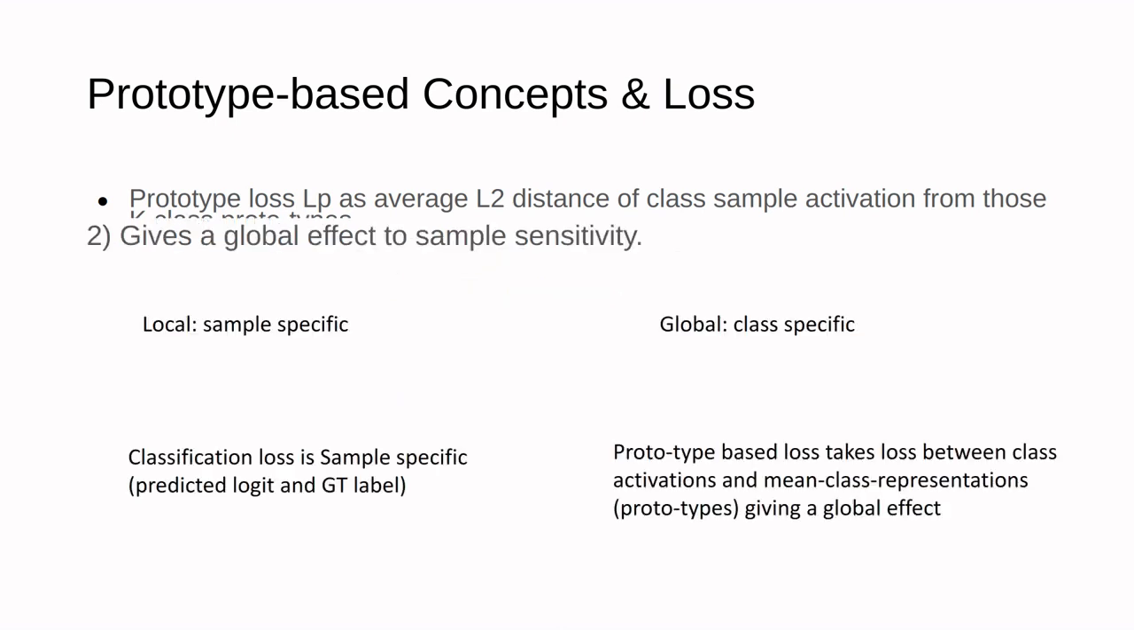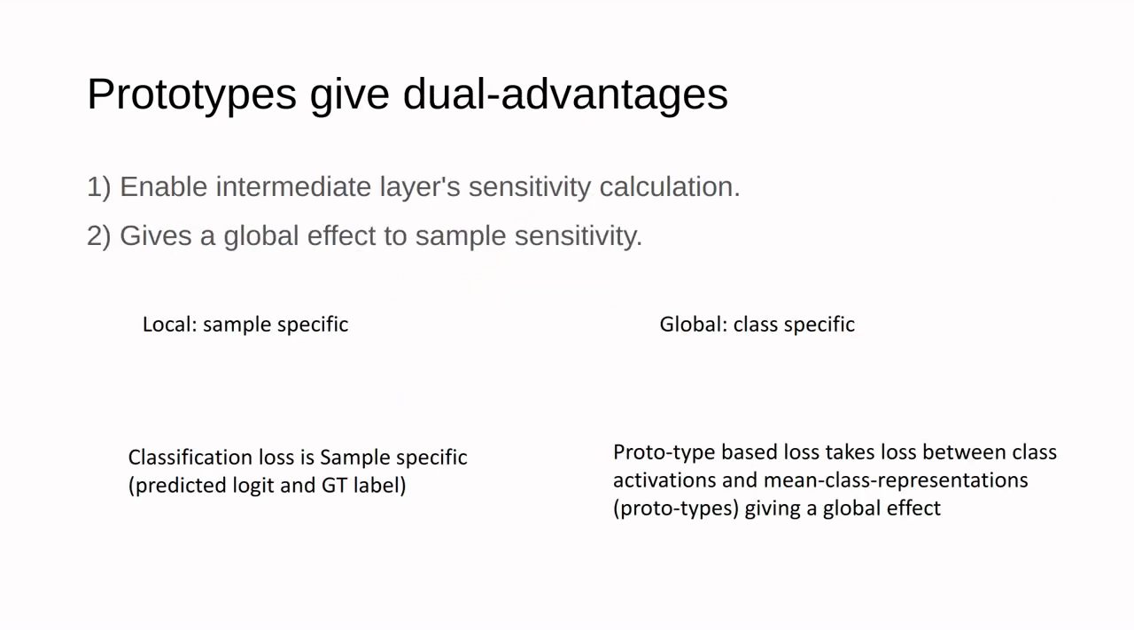Prototypes not only enable the intermediate layer sensitivity calculation but also give a global effect to sample sensitivity. As we know, local methods are sample specific and global are class specific. Conventional final layer classification loss is sample specific and is calculated between predicted logit and GT label. Since the prototypes represent global class features, we are able to give a global sense to the class sensitivities calculations.